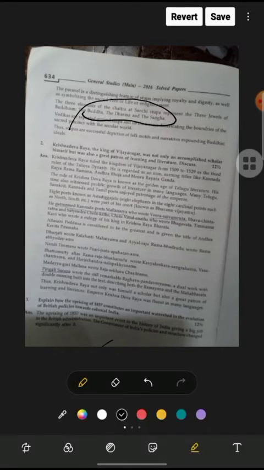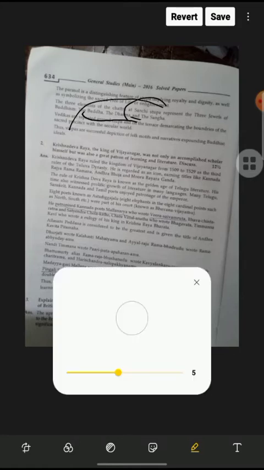The three elements of the chatra of the Sanchi stupa represent the three jewels of Buddhism: the Buddha, Dhamma, and Sangha. So these are the three jewels, which were depicted in the Sanchi stupa. The vedika is around the stupa, and the terrace demarcates the boundary of the sacred from the secular world. So the stupas are a successful depiction of folk motifs and narratives expounding the Buddhist ideals. Now the next question we are going to discuss here.